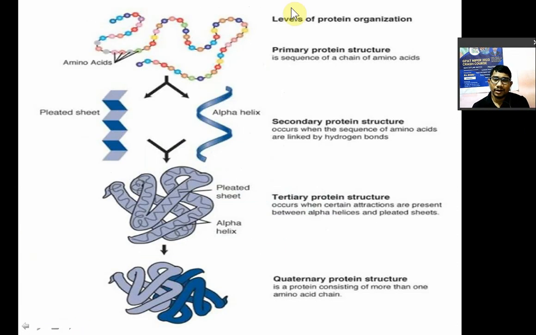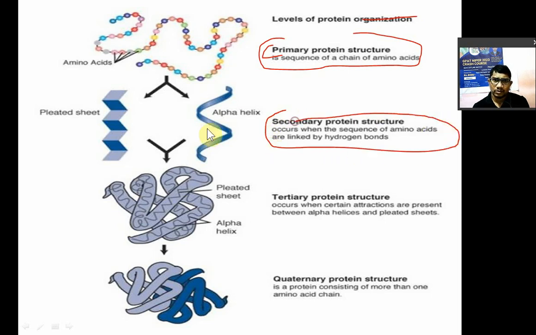So again, levels of organization of protein. Primary structure of protein is nothing but the linear structure. Simply peptide bond is there. Sequence of chain of amino acids is there, right? Now the secondary structure occurs when sequences of amino acids are linked by hydrogen bonds. There is a twisting and turning of the primary structure, and between these there will be hydrogen bonds, in the loops and helix.